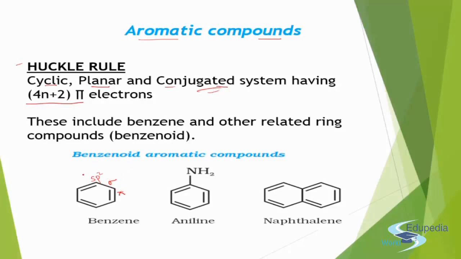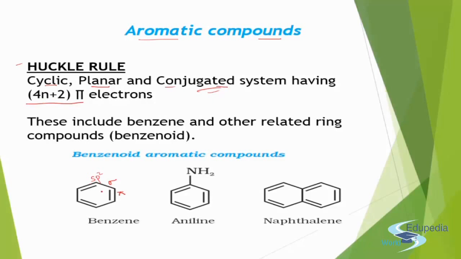You must have studied hybridization and this type of bonding: the first carbon-carbon bond, if it is a single bond, is a sigma bond, and the next bond, between the p orbitals, becomes a pi bond. Next is 4n plus 2 pi electrons. In the ring, if there are 4n plus 2 pi electrons, where n could be 0, 1, 2, 3, 4, any natural number.